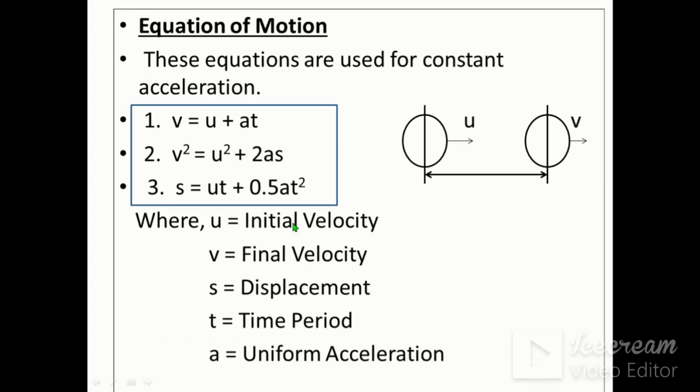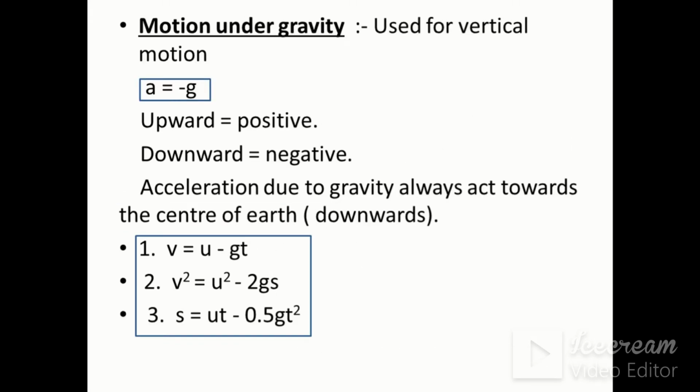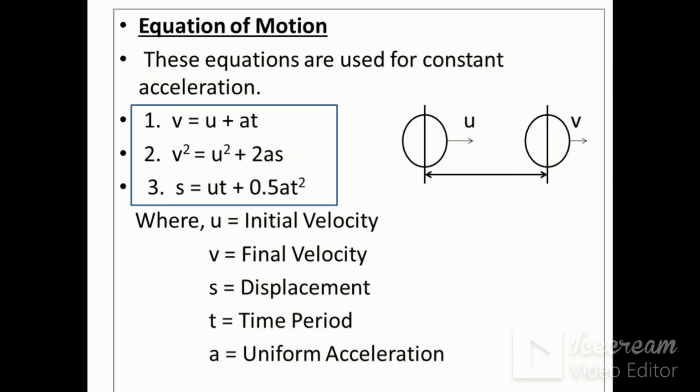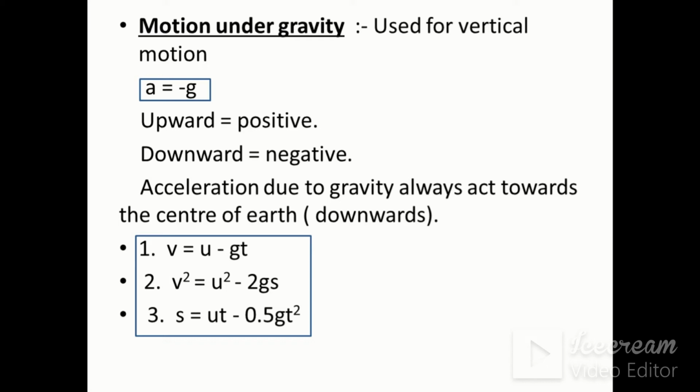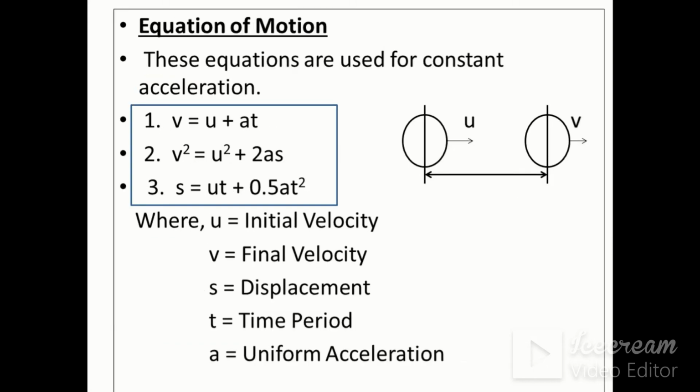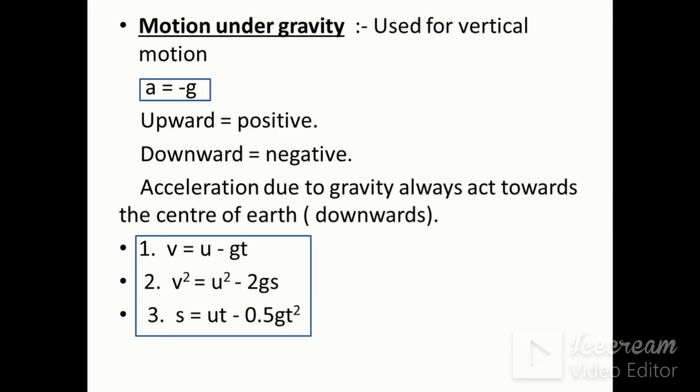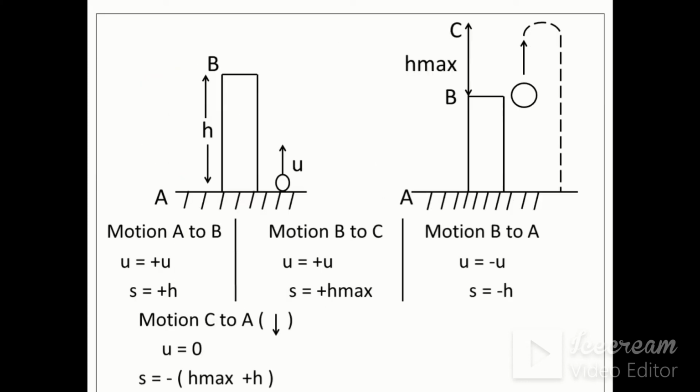Therefore, v is equal to u plus at becomes v is equal to u minus gt, and v square is equal to u square plus 2as becomes v square is equal to u square minus 2gs, and s is equal to ut plus half at square becomes s is equal to ut minus half gt square. There are three motions: a to b, b to c, and c to a.